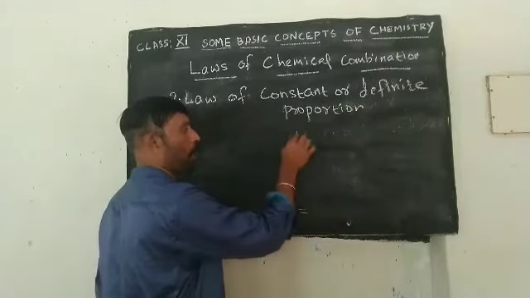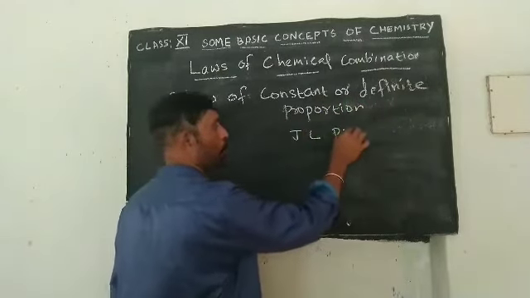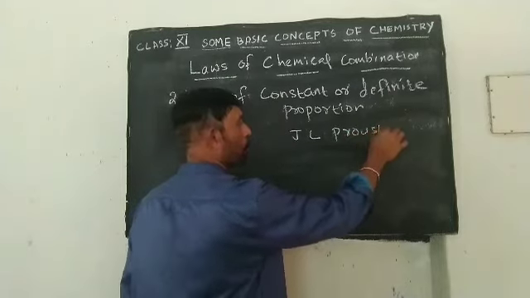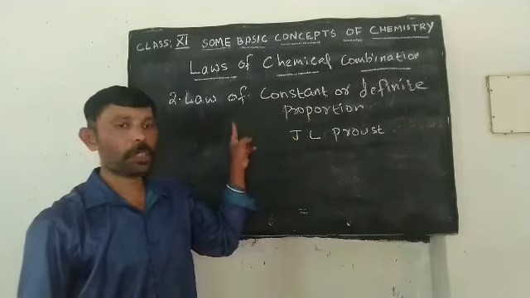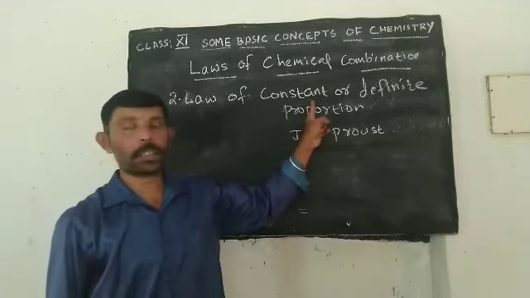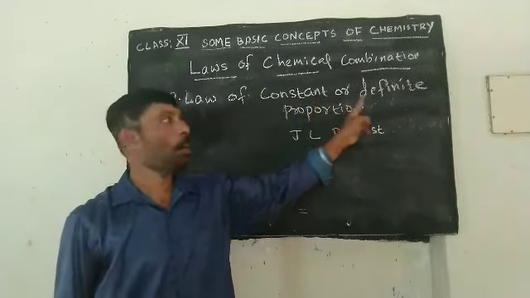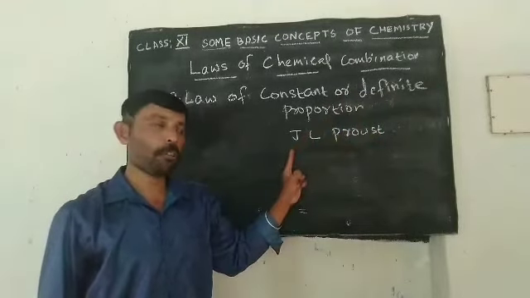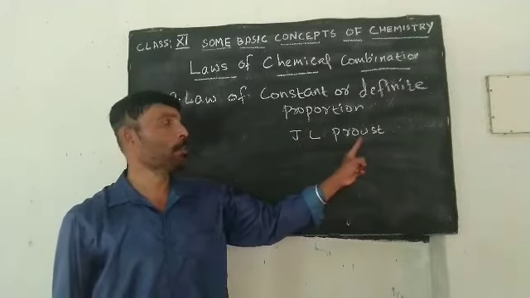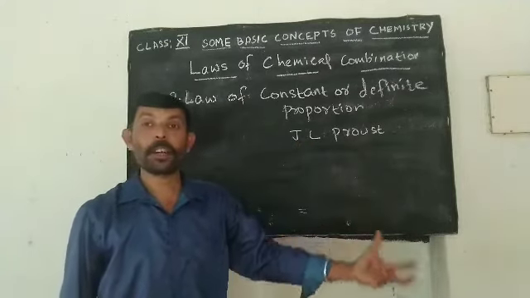This was put forward by J.L. Proust. The second law in the laws of chemical combination is the law of constant proportion or law of definite proportion. This law was put forward by J.L. Proust. Then what does this law say?